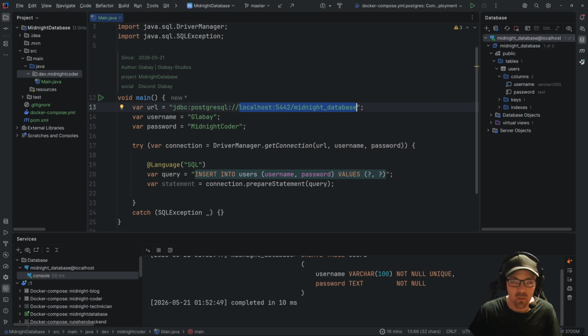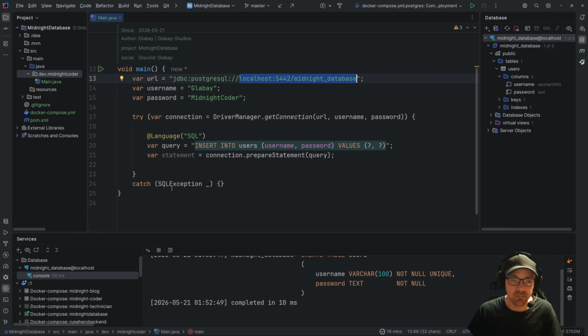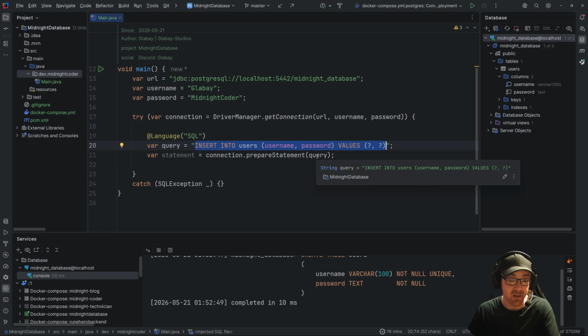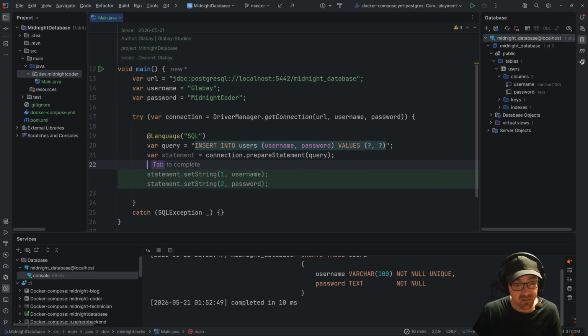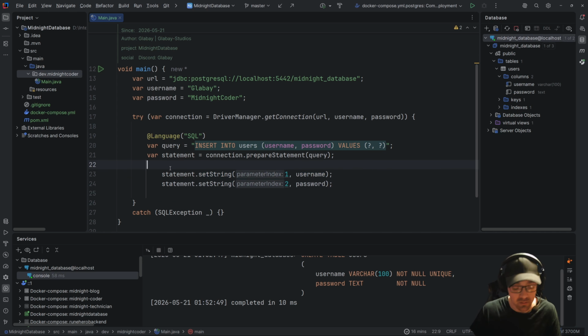Now, this prepare statement that we're doing is going to take in this whole string as a prepared statement, and then it's going to take these question marks as wildcards. And so the next thing that we're going to do here is exactly what that did.